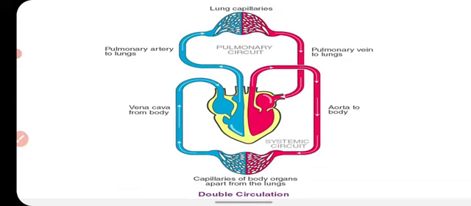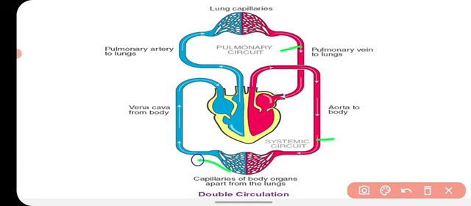So our heart shows the double circulation. The first part of the circulation is called systemic circulation, and the second is called pulmonary circulation. In the systemic circulation, what happens? All the deoxygenated blood goes into the right auricle, and then into the right ventricle.